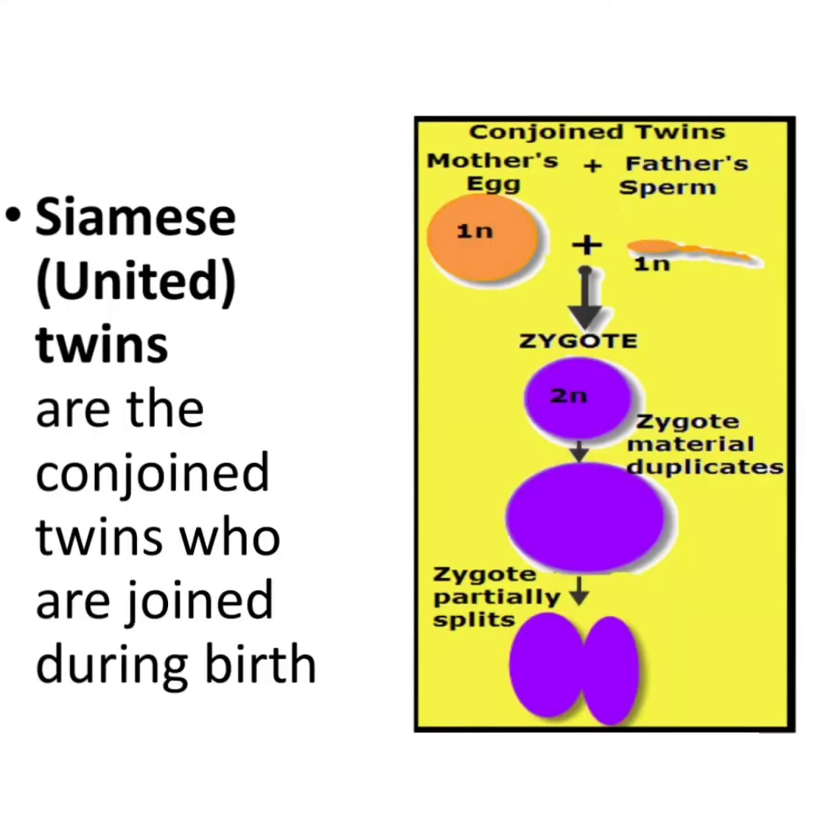Now another peculiar type of twins is Siamese twins or united twins. They are conjoined twins who are joined during birth. What happens? The zygote that is formed partially splits, and as the embryo grows, two embryos grow and are joined at certain places. This is called dizygotic twins.